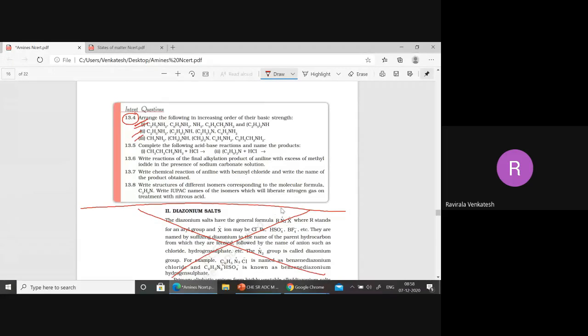Here it is aniline. I will explain this one, observe here. This is C6H5NH2. Now I am writing C6H5CH2NH2 over here. Can you call this one an aliphatic amine or an aromatic amine? Is it aliphatic or aromatic amine?